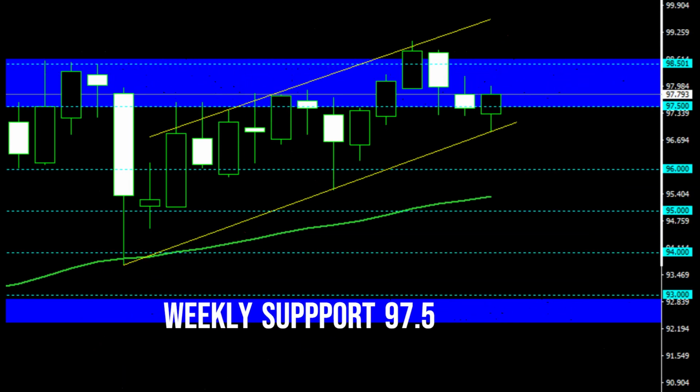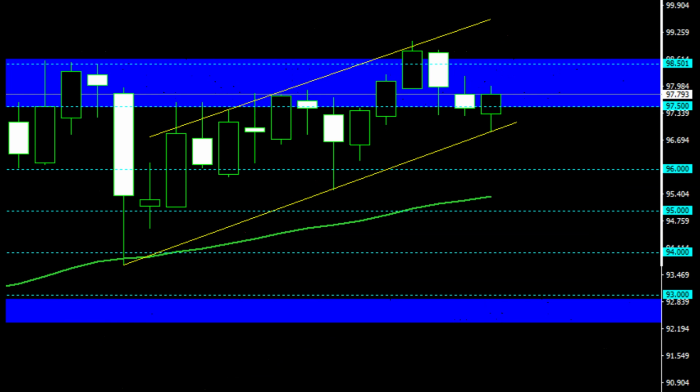Weekly forecast. Describe the ascending channel pattern that has persisted over the last 14 weeks, emphasizing the recent test of the new support at 97.5 within this pattern. Highlight the bullish sentiment for this week's trading, considering the backdrop of the ongoing discussions about the BOJ's interest rate policy.